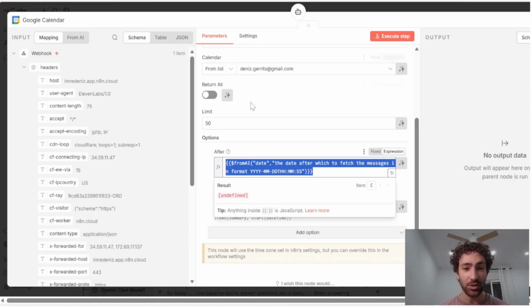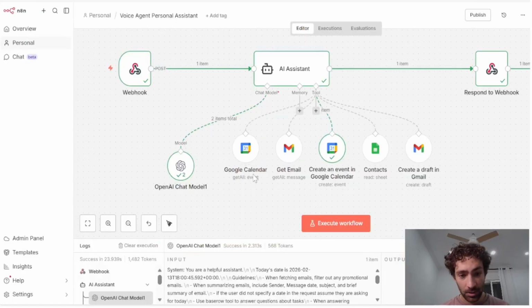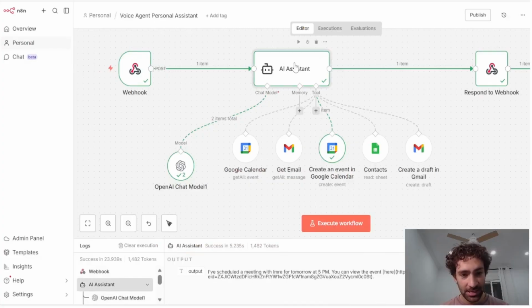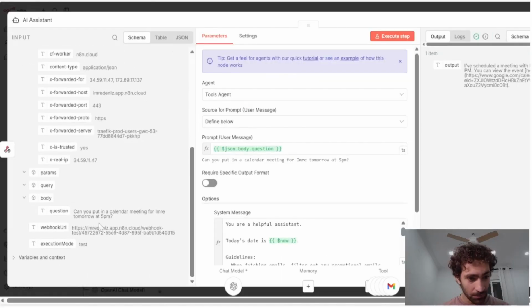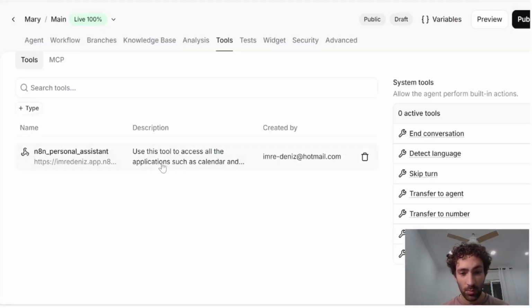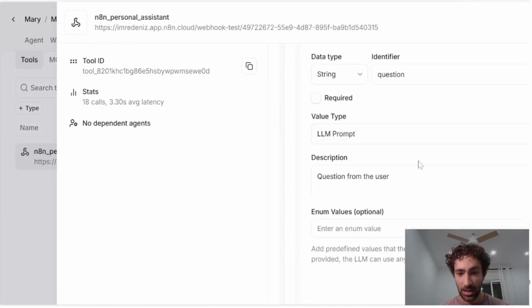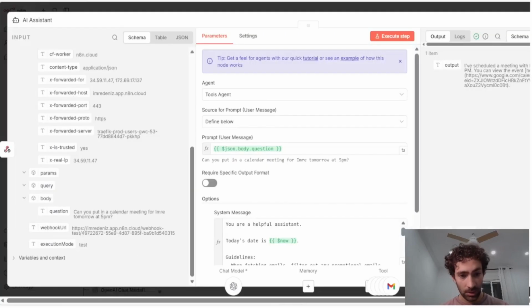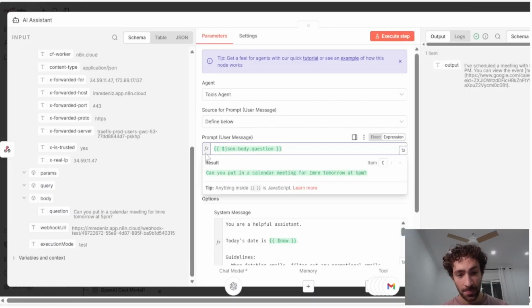So as soon as you start talking to it, this will actually turn green. And perhaps because I've run this previously, you can see actually the question here. So the question comes in as question, and this is what we just saw when we're looking at the parameter as question here. And I've just dragged and dropped this question into the user prompt right here.